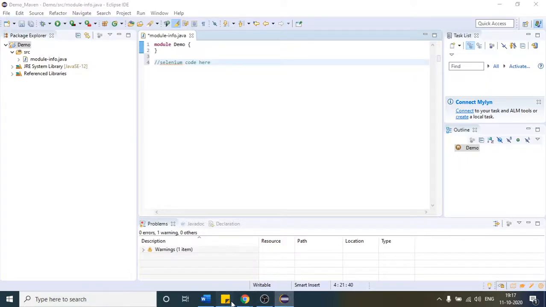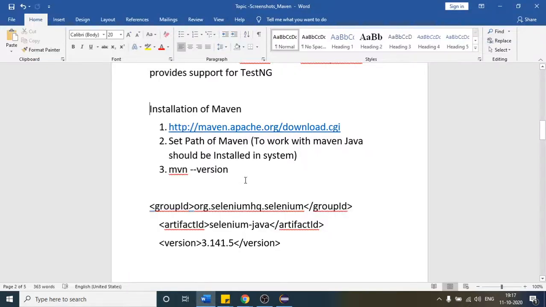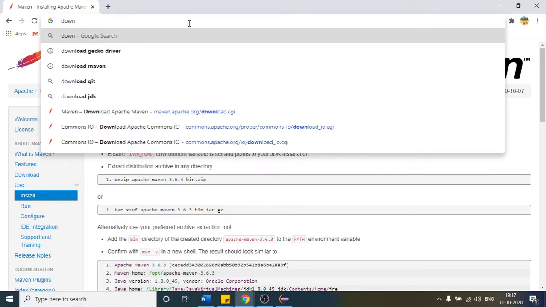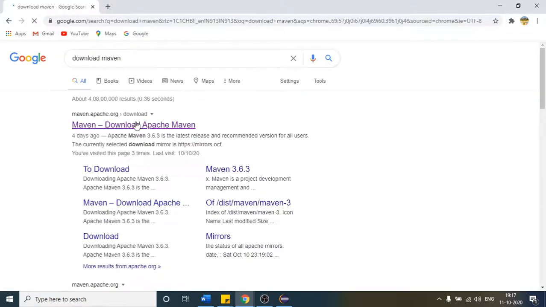Okay, so let me copy the website link, copy this link and just paste it in the browser. Okay, I think it was download Maven. Let us try. Yeah, this is the one.